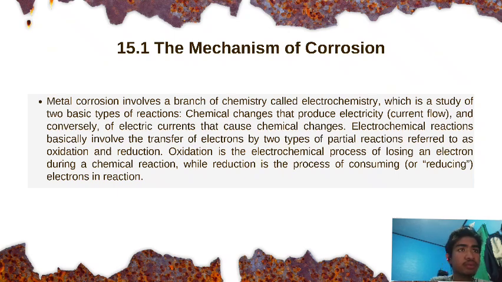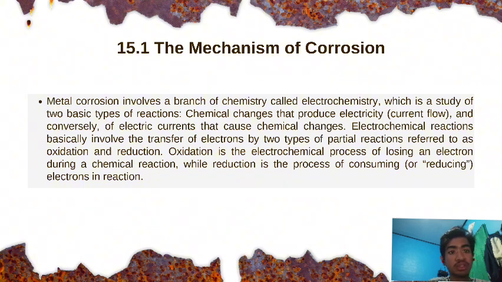Metal corrosion involves a branch of chemistry called electrochemistry, which is the study of two basic types of reaction: chemical changes that produce electricity, and conversely, electric currents that cause chemical changes. Electrochemical reactions basically involve the transfer of electrons by two types of partial reaction referred to as oxidation and reduction.